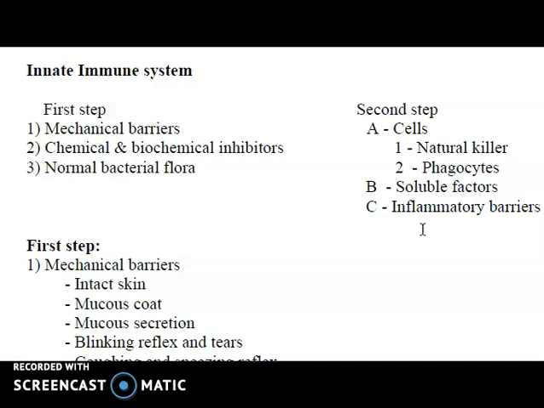Secondly, the acidic pH of sweat and sebaceous secretions, in the presence of various fatty acids and hydrolytic enzymes like lysozymes, inhibit the growth of most microorganisms. Similarly, the respiratory and gastrointestinal tracts are lined by mucous membrane, and this mucous membrane entraps foreign microorganisms.